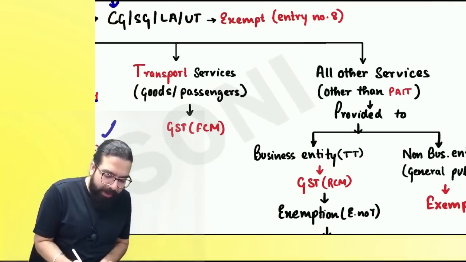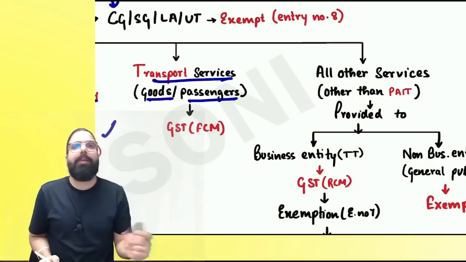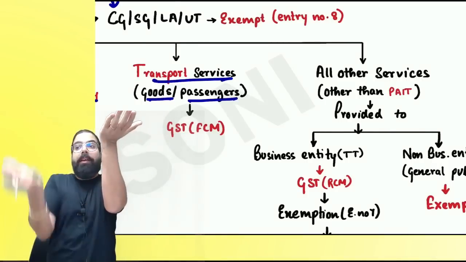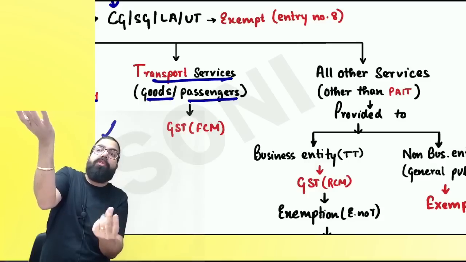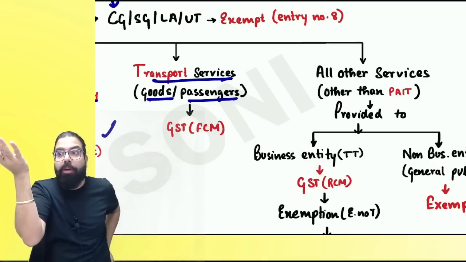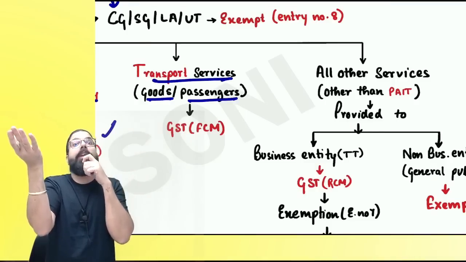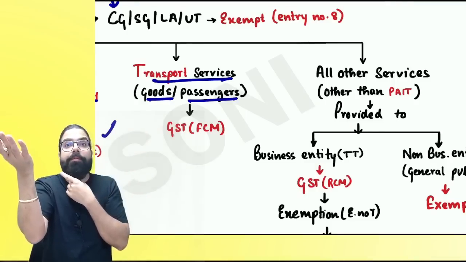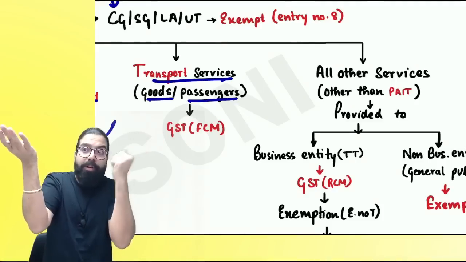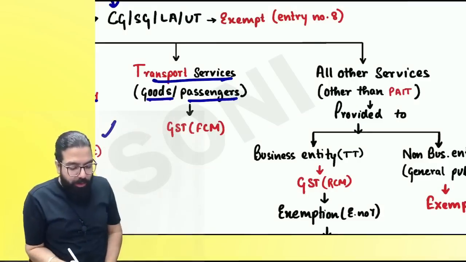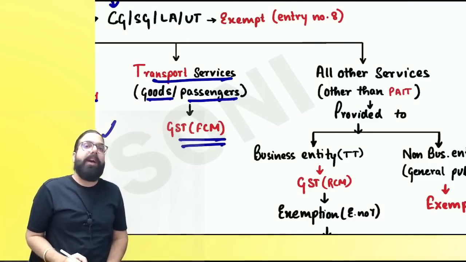Now, the next one over here is transportation services. When they are given for goods or passengers, the government wanted parity. Now, any other people giving transportation of goods and passenger services, exemption. Tax is there. Government's services, tax is not there. Which bus will you always go for? Or which truck will you always opt for? Government. Correct or not? So the government, to maintain parity, went ahead and told that GST will come under forward charge mechanism.